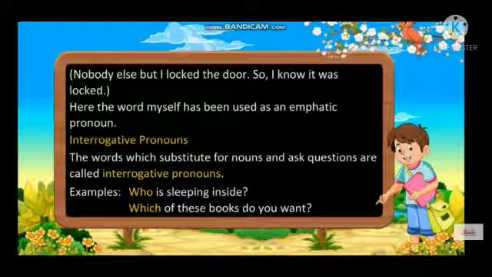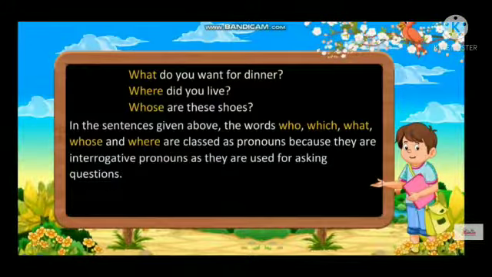Next one is interrogative pronouns. The words which substitute for nouns and ask questions are called interrogative pronouns. Example: Who is sleeping inside? Which of these books do you want? What do you want for dinner?